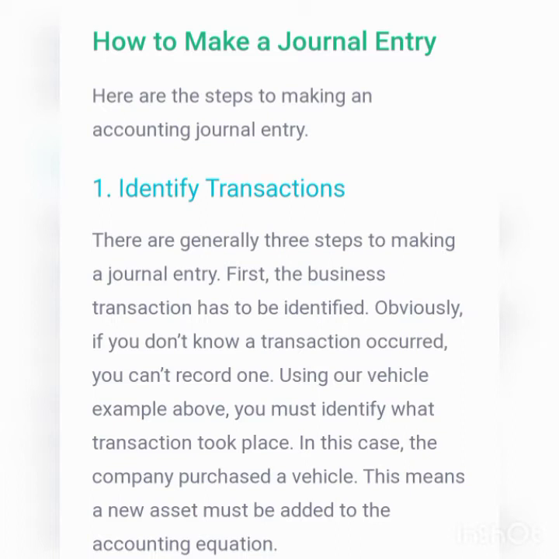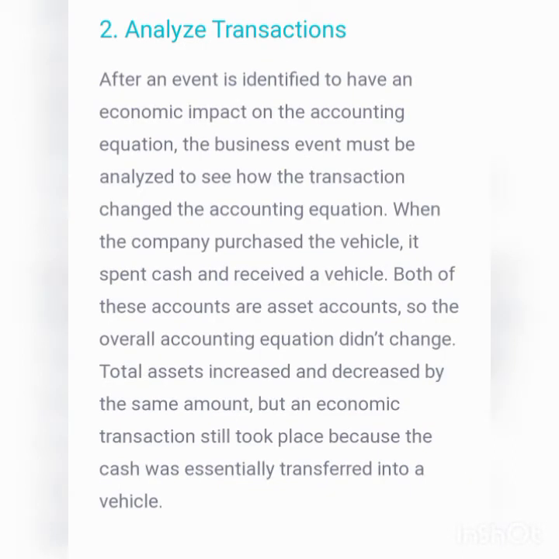The second step involved in the process of recording a transaction in the journal is analyzing the transaction. After an event is identified to have an economic impact on the accounting equation, the business event must be analyzed to see how the transaction changed the accounting equation.